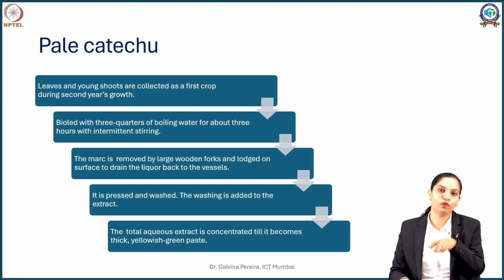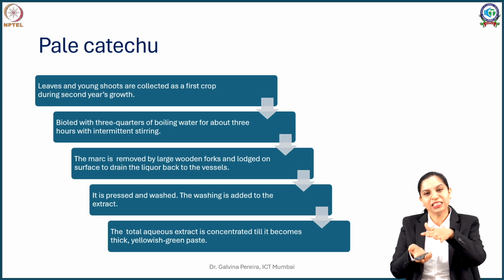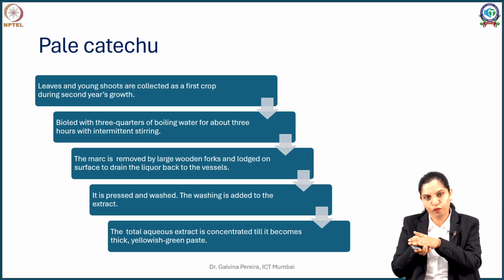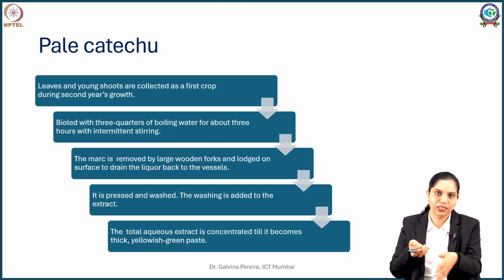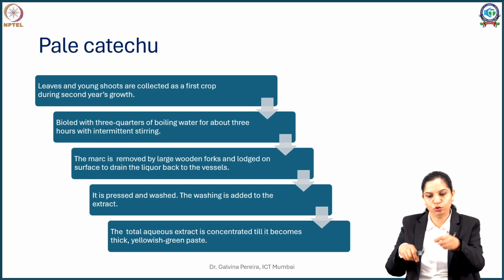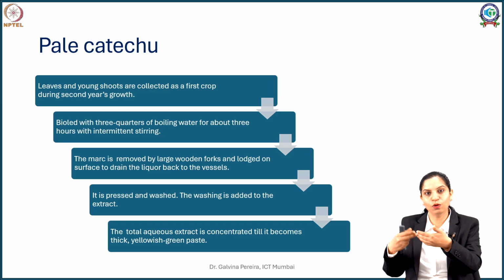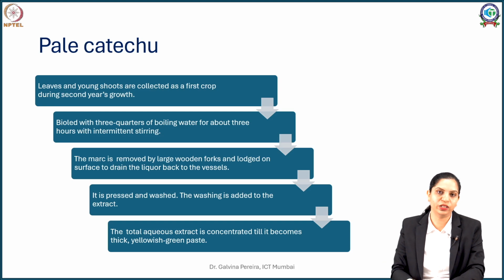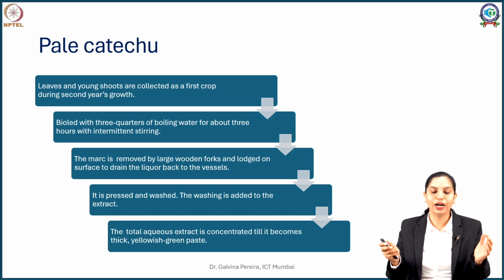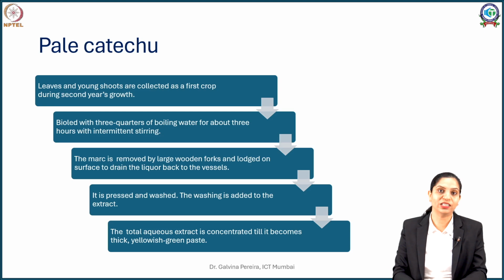If you want to increase the efficiency, this material is pressed with the same wooden forks so that the juice flows back into the vessel. Sometimes this marc is also washed, so you can add additional water to it and allow the washings to flow into the container, so that you can extract the maximum tannins from the plant material, and all these tannins go into your vessel.